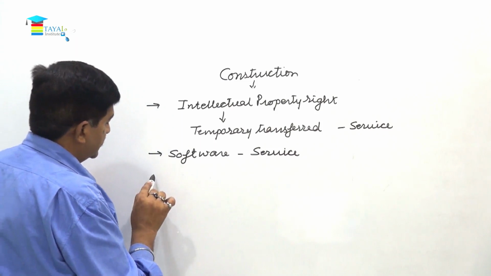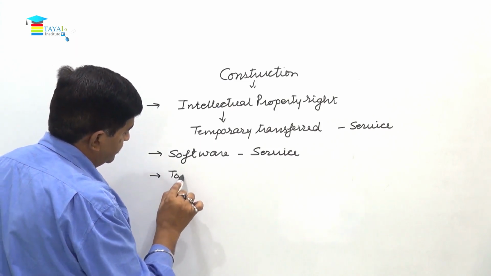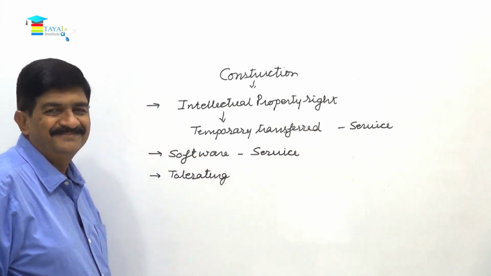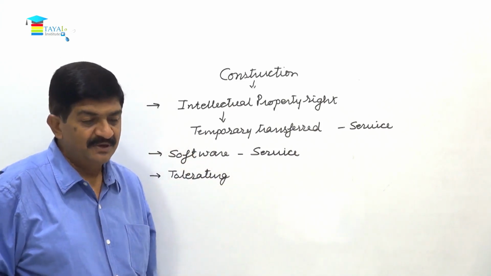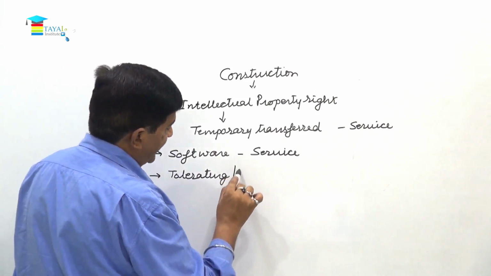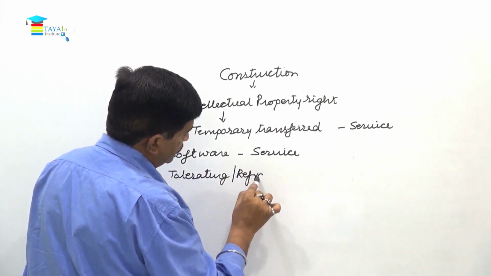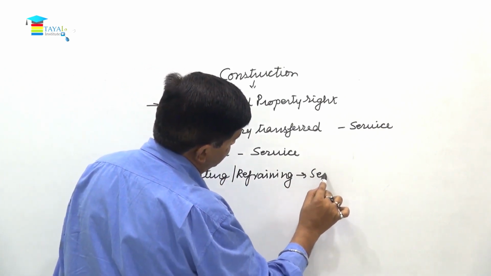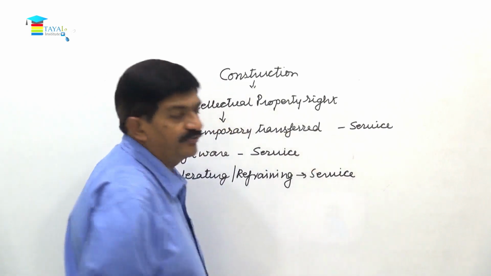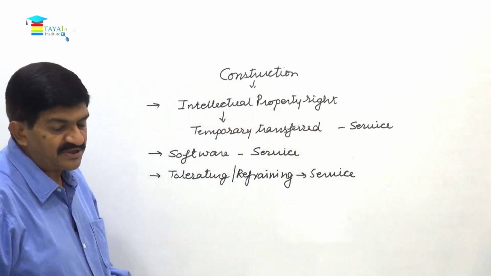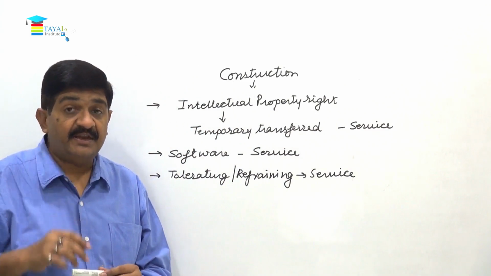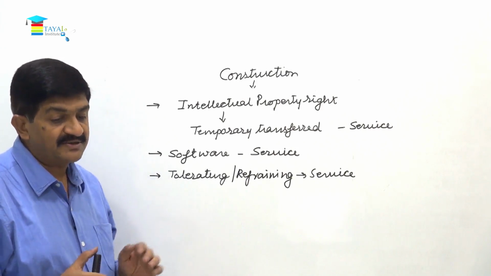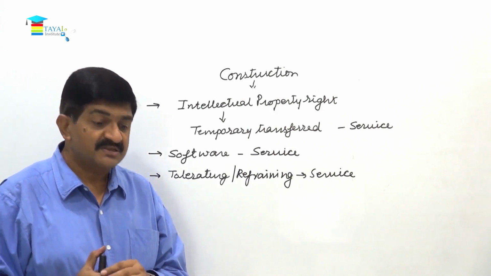Then tolerating an act, or it is refraining from taking any action. So when a person agrees not to do something on the will of another, it is also considered as a service, right? So these are the activities listed in Schedule 2, which are defined as either a supply of goods or a supply of services.